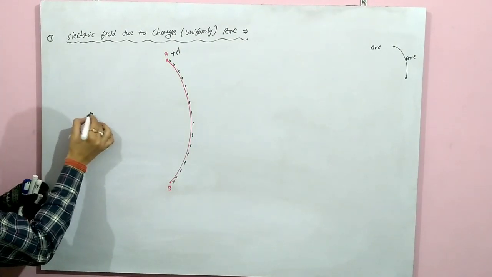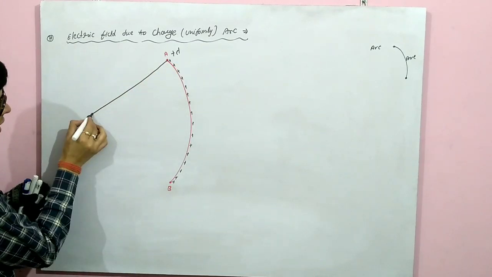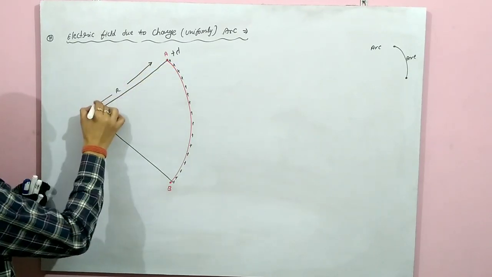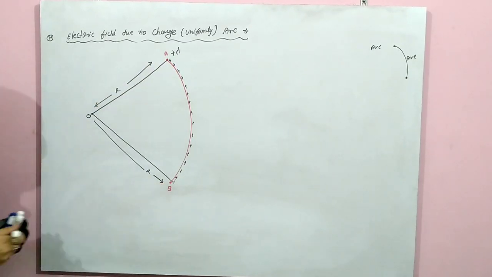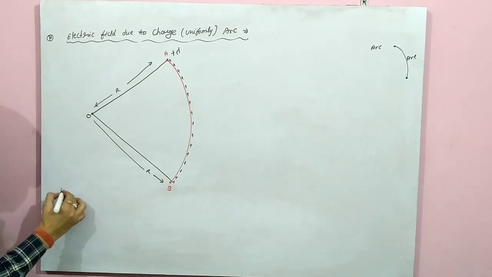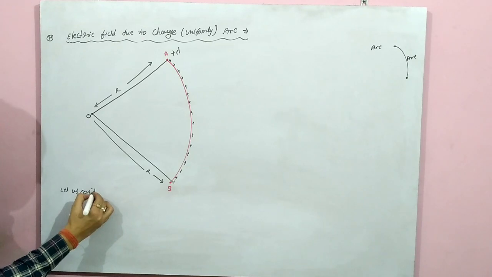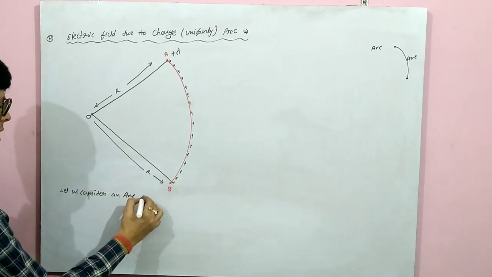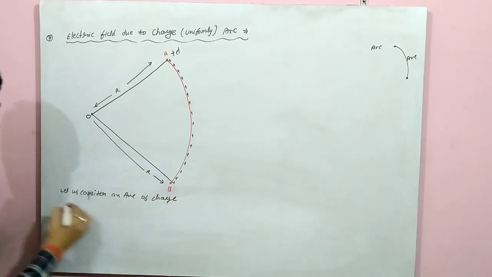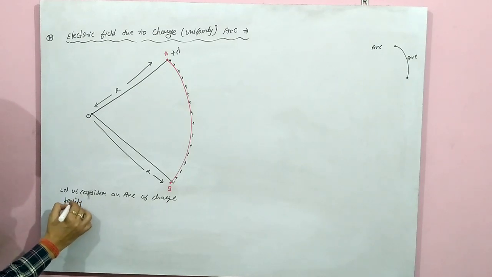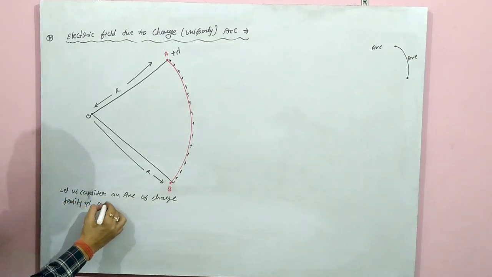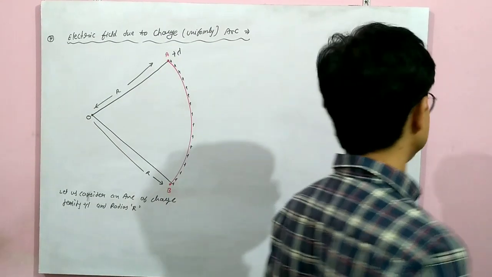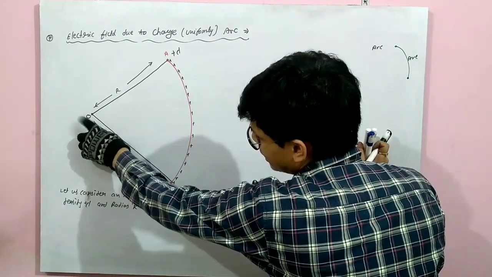And there is the center of this arc. The radius of this arc, from this center O, is capital R. So first of all, let us consider an arc of charge density lambda and radius capital R. Now, due to this arc, our task is to find the electric field at the center of this arc.